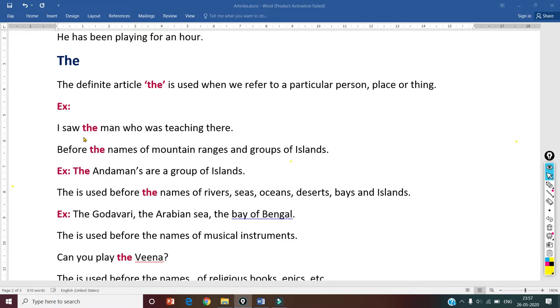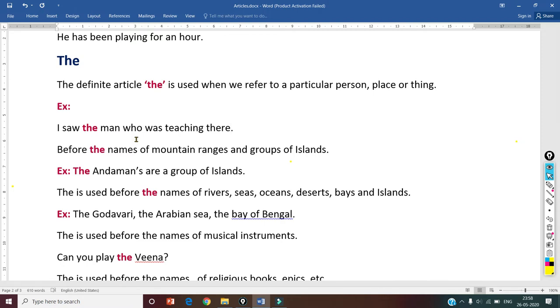I saw the man who was teaching there. Okay, particularly we are talking about the man who was teaching there. It refers to the person who was teaching there, the teacher. In that case, we use the article the.